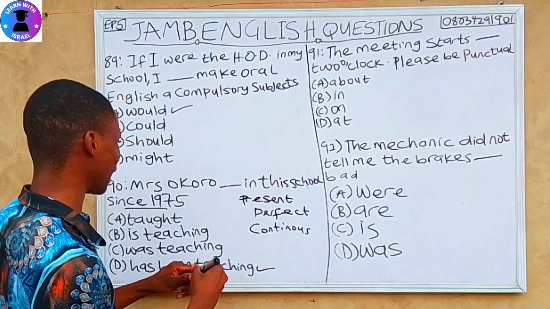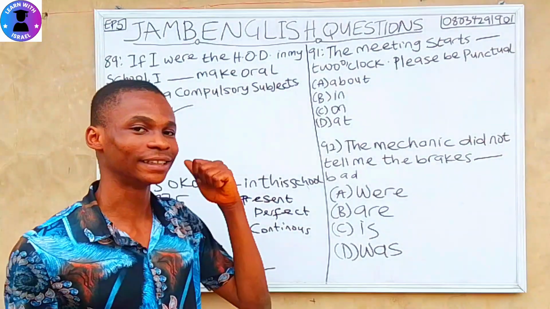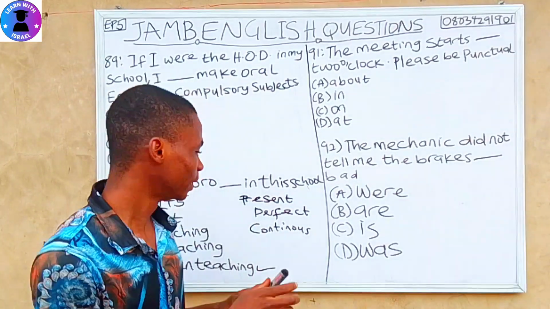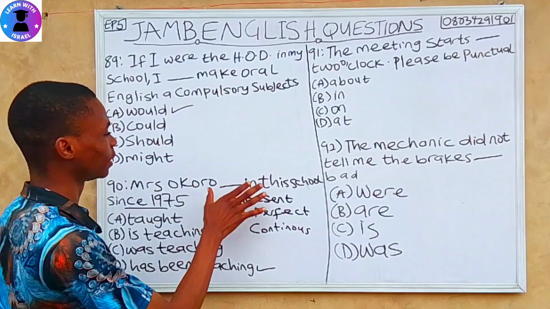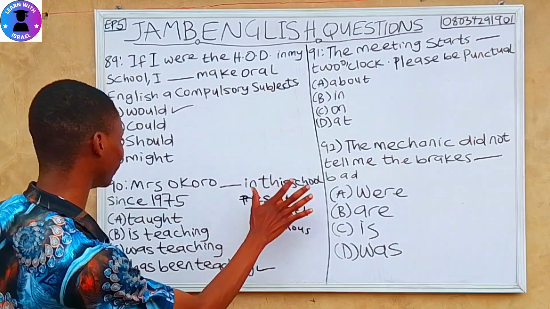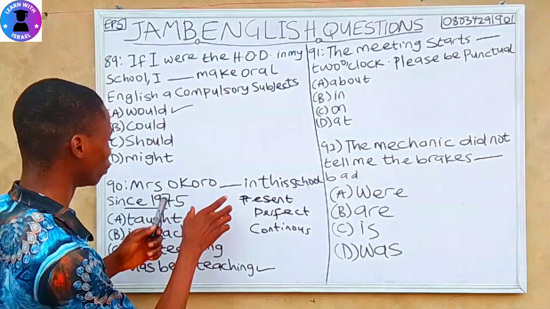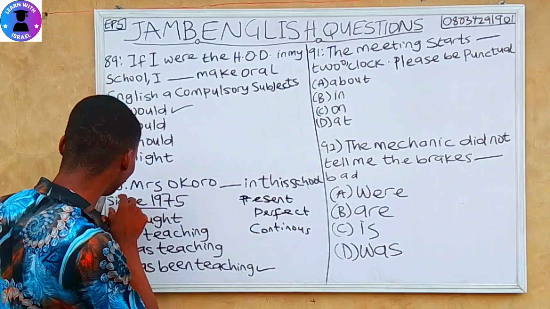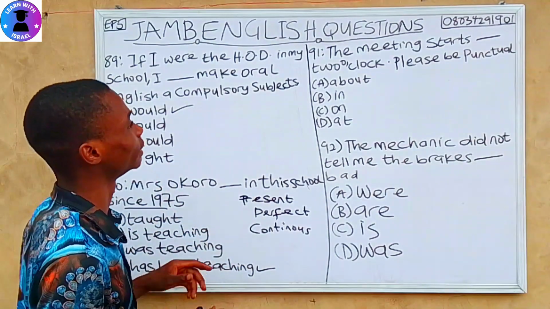Mrs. Okoro has been teaching in this school since 1975. Assuming "since 1975" is not here, we would have gone for "Mrs. Okoro taught in this school." It's still correct. But adding "since 1975" means she's still teaching up till date.